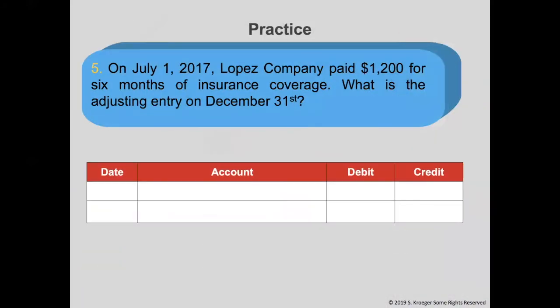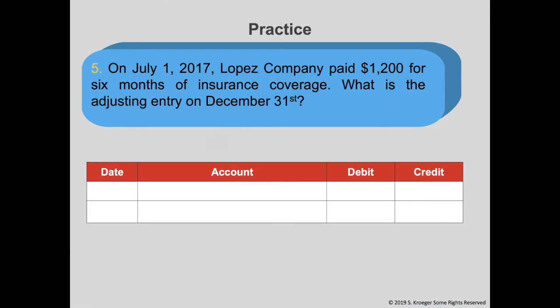Our first example is number 5. On July 1st, 2017, Lopez Company paid $1,200 for 6 months of insurance coverage. What is the adjusting entry on December 31st? Remember, we are not concerned with the July 1st entry. We can assume that that was already done correctly.